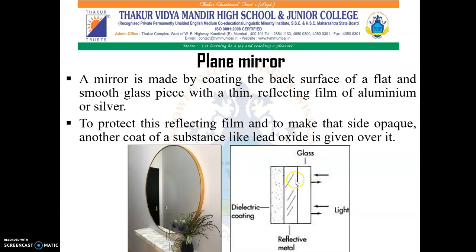As shown in this picture, this is the glass surface, and the back side of the glass surface is coated with a reflective metal, that is, a film of aluminium or silver. And to protect this reflecting film and to make that side opaque, a layer of lead oxide is given over it.